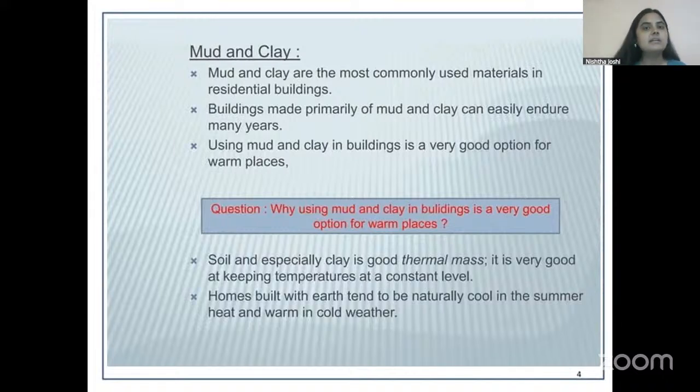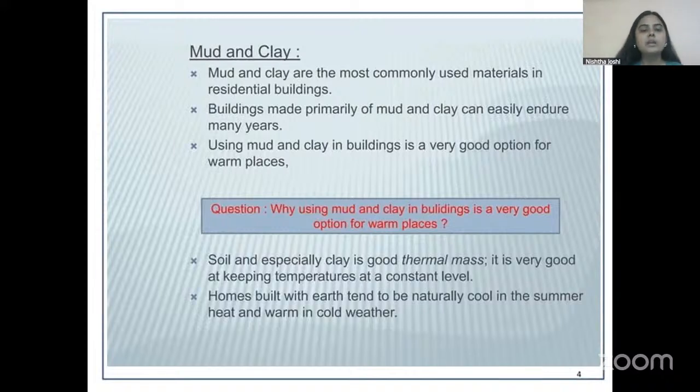And there are many states in India which use mud as the primary building material for vernacular architecture. Examples such as Chhattisgarh, Madhya Pradesh, even Leh and Ladakh, the Banga houses of Kutch and Bhuj region of Gujarat, and so many others are important examples which tell us how versatile a material mud or clay is.